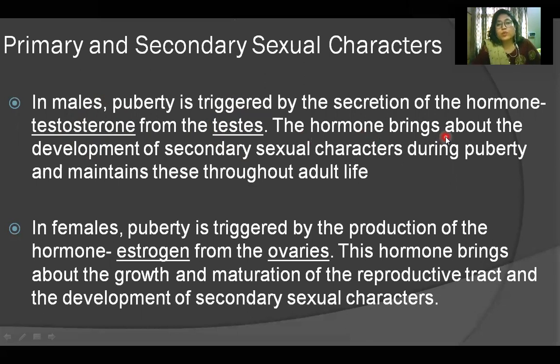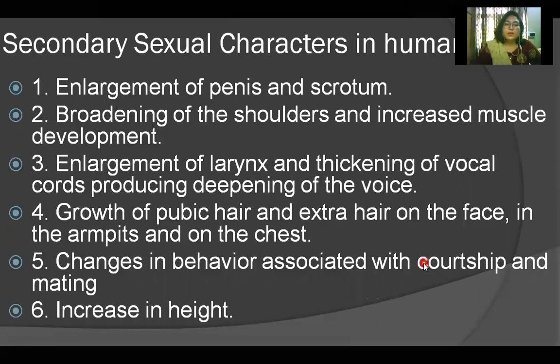The hormone brings about the development of secondary sexual characters during puberty and maintains these throughout adult life. And in females, puberty is triggered by the production of the hormone estrogen from the ovaries, and this hormone brings about the growth and maturation of the reproductive tract and the development of secondary sexual characters. Now, what are the secondary sexual characters in human beings?